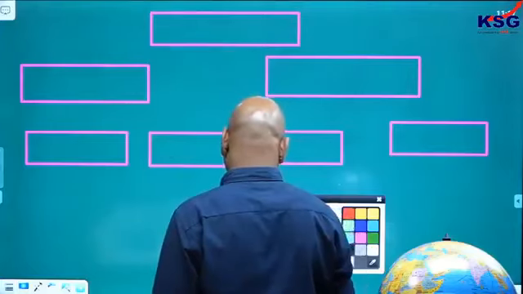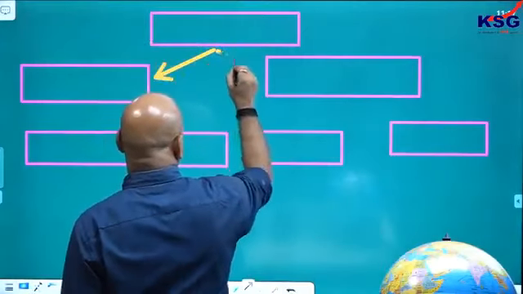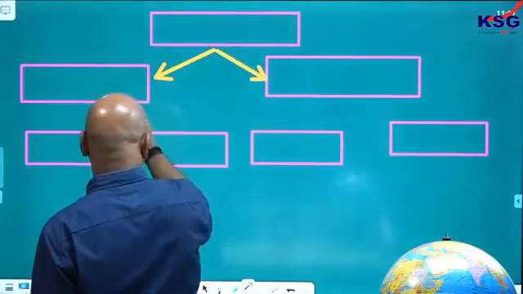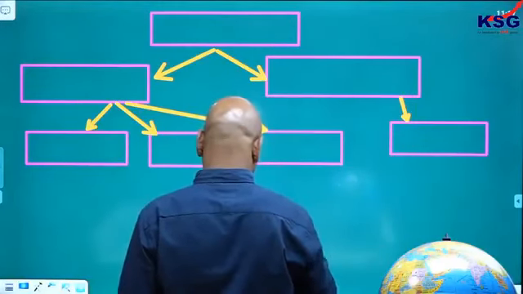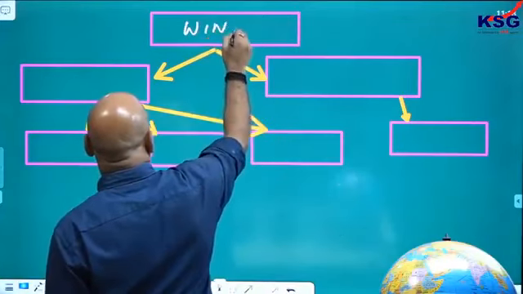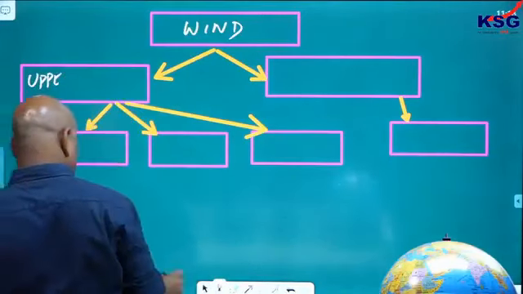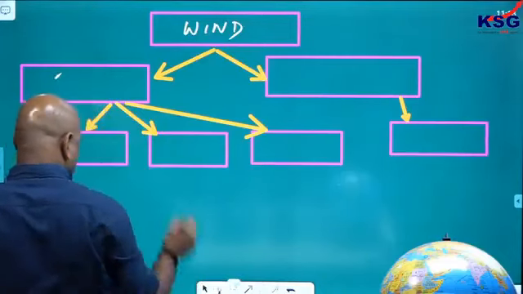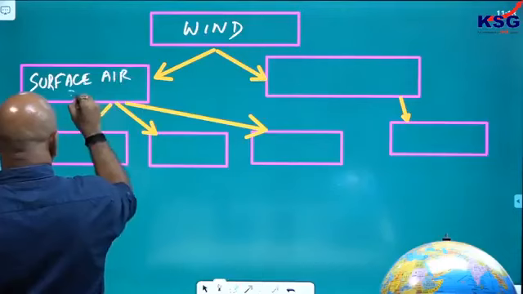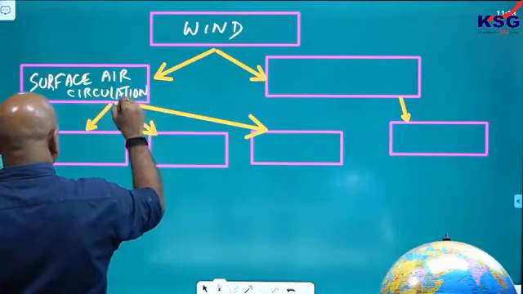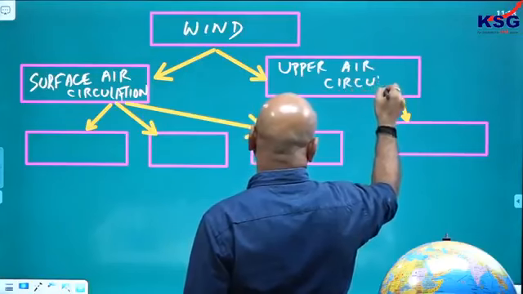So, I said the wind circulation is of different types. It can be like these two major types: surface air circulation, then you have the upper air circulation. Two types you have.